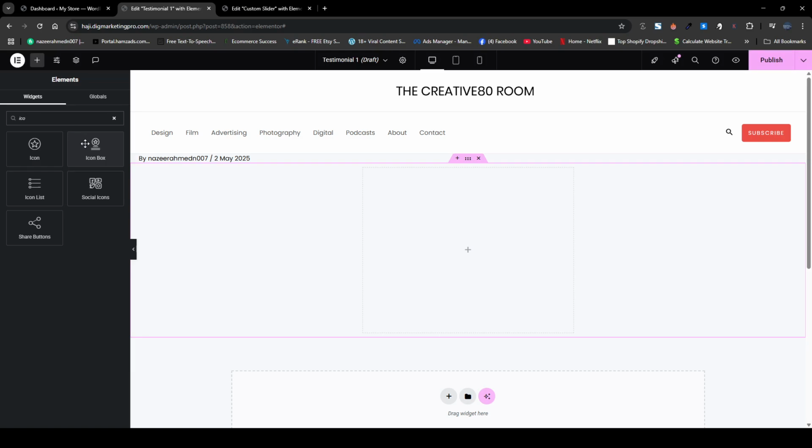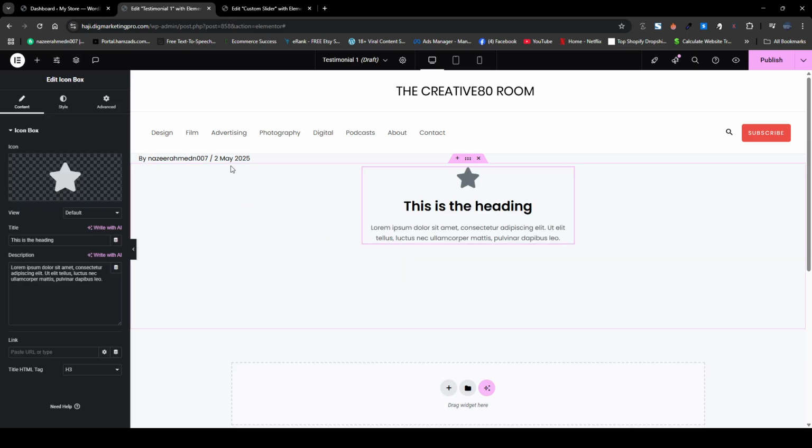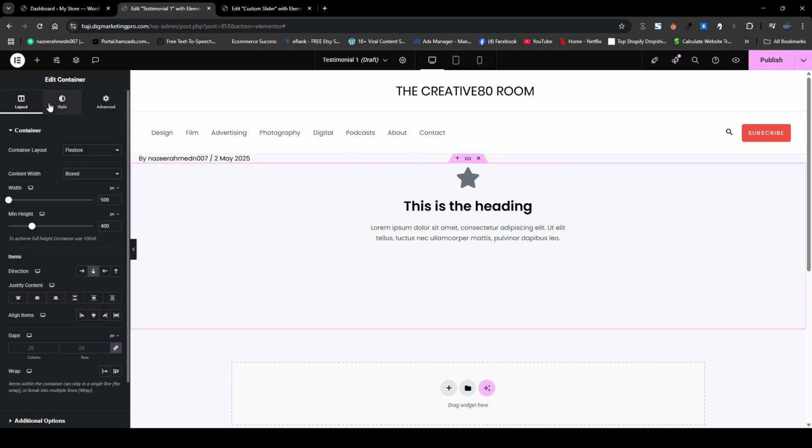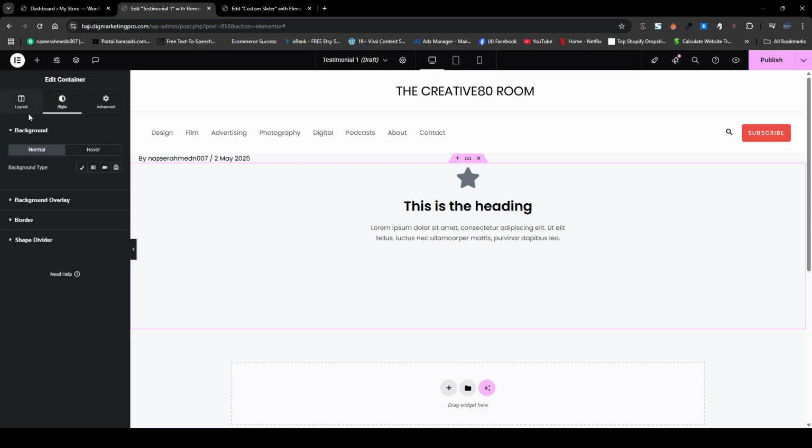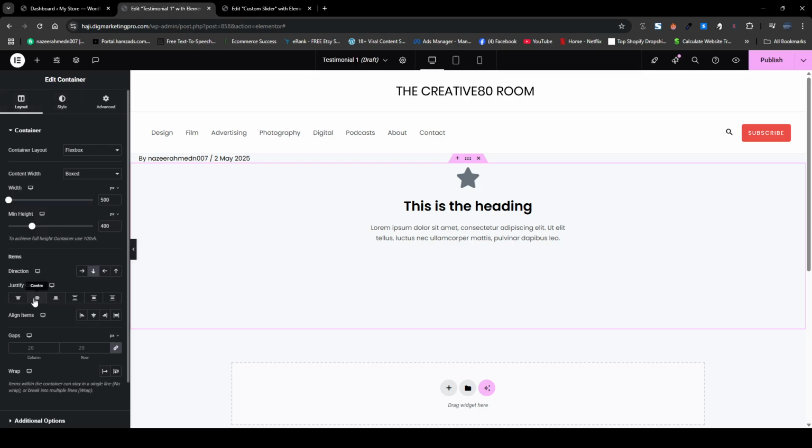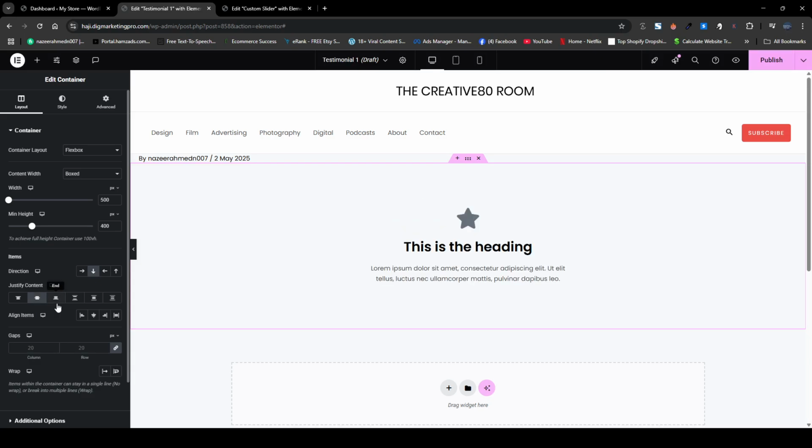So it's totally up to you how you want to design your slider. So here it is. Then from here, I will just click on the six dots here. Then I will click on style. On the layout, here justify content, I will make it center. Align items, I will make it center as well. And then I will click on publish here.